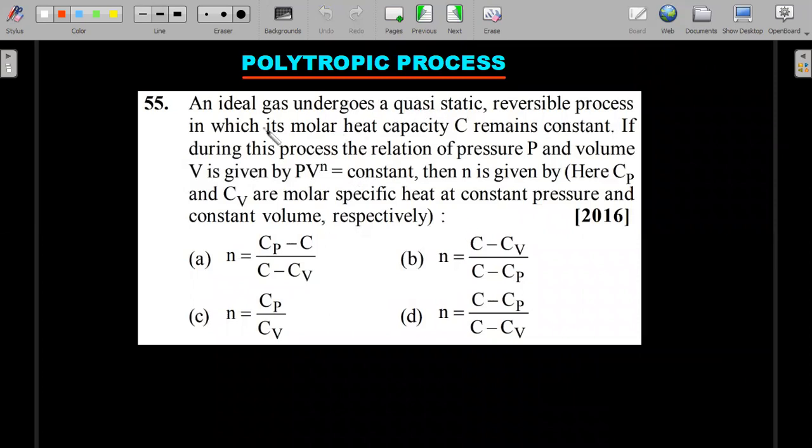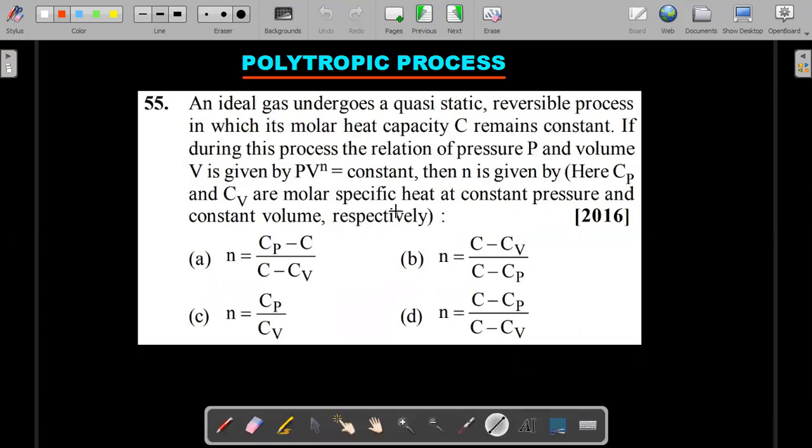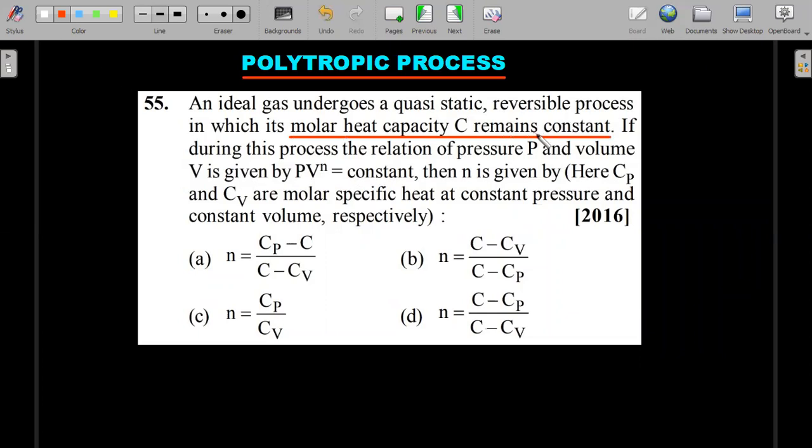Polytropic process is another interesting one, very straightforward. I think you learn about this process even in chemistry in JEE, so you should be very good with this. Okay, so an ideal gas undergoes a quasi-static reversible process in which its molar heat capacity remains constant. That's one of the prime requirements for a polytropic process. The molar heat capacity should not change with temperature or any state.